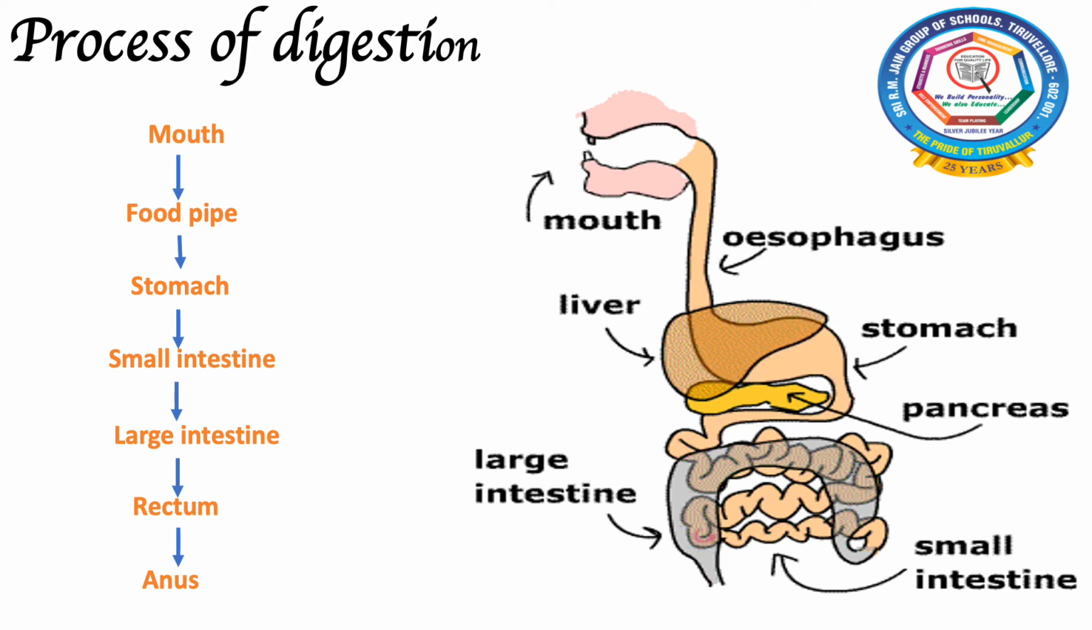Finally, the blood absorbs the nutrients from the digested food through the walls of the small intestine, and then it distributes them to all the parts of our body. The undigested food reaches the large intestine, where water is absorbed from the undigested food and stored as feces. It is removed through the anus.